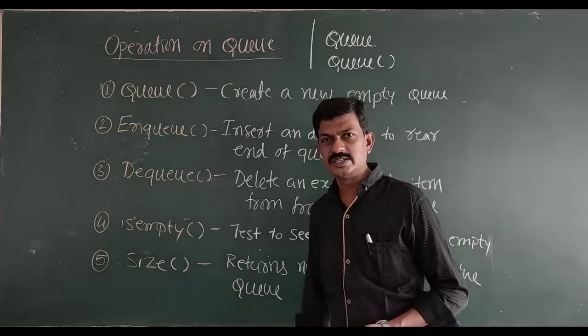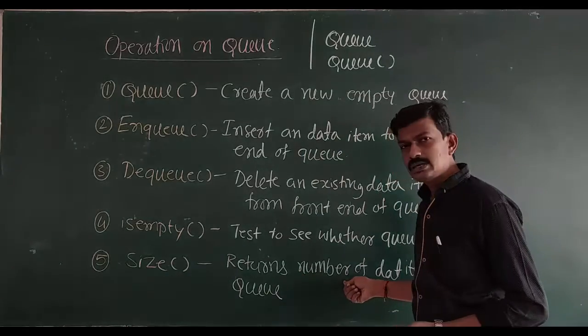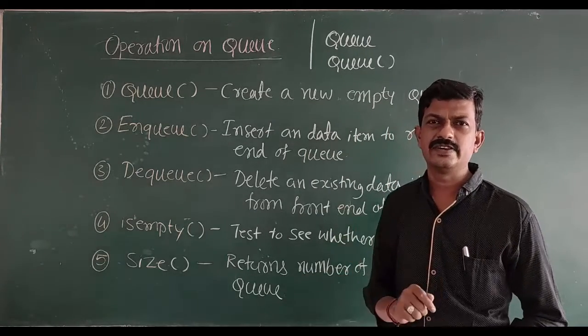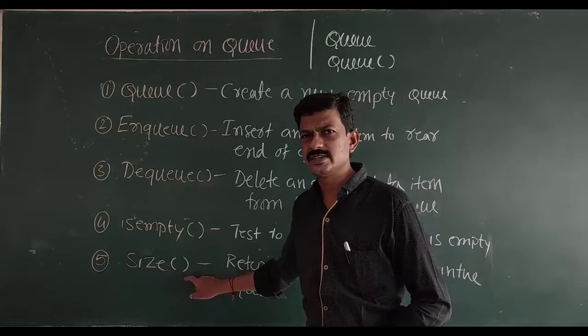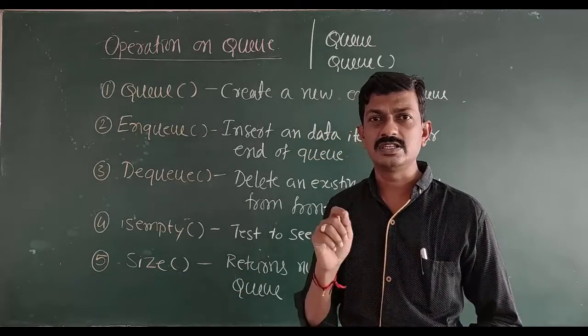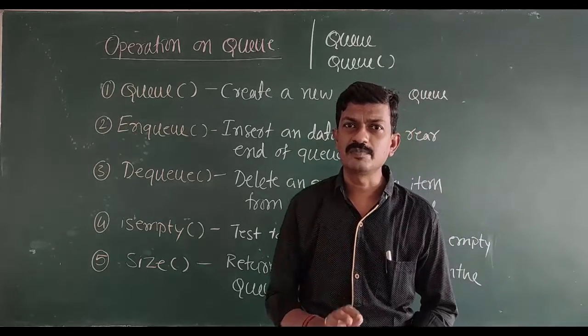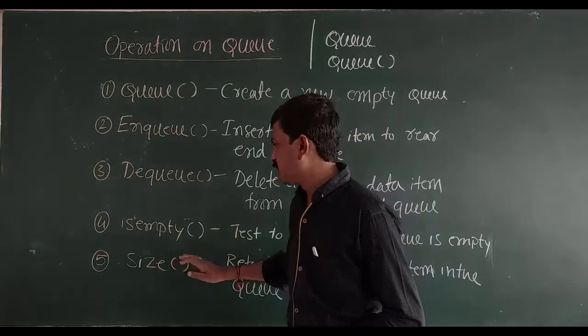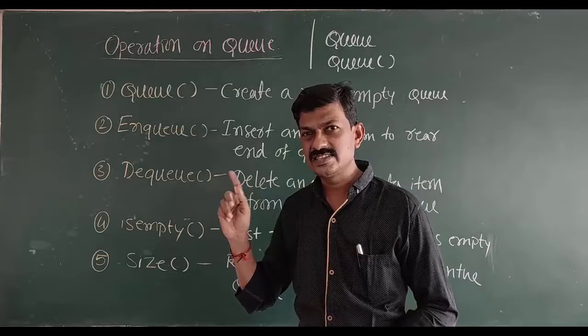Size is an operation which returns the total number of items in a given queue. The same operation we also discussed for the stack data structure, where size returns the total number of items in the stack.